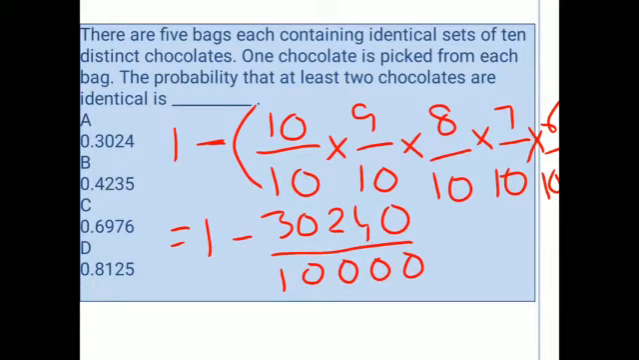So we will get the value of 0.6976. So option C is the right answer for this question.